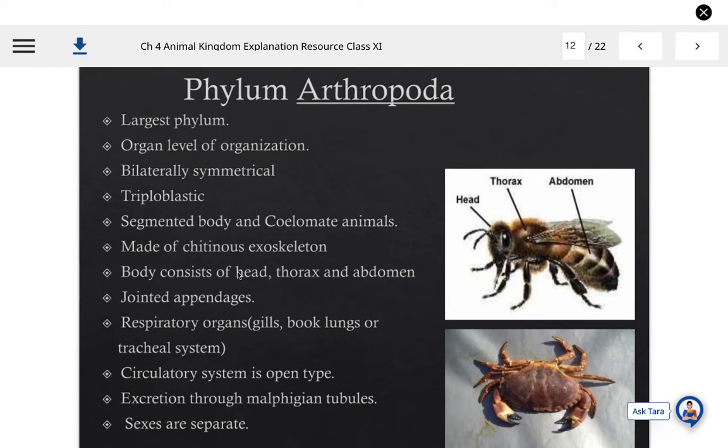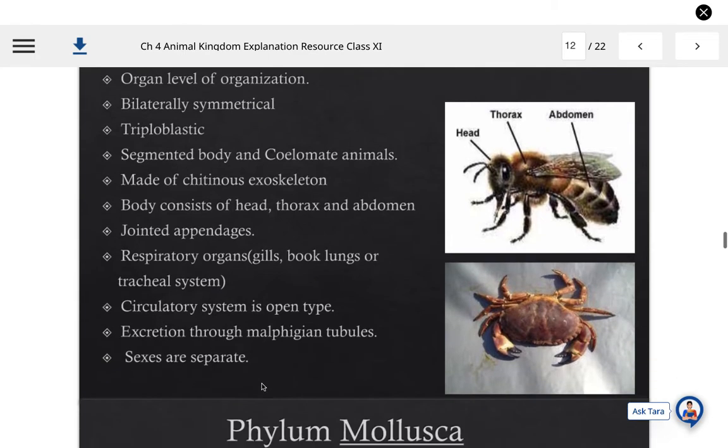Body divided into three important parts: head, thorax and abdomen, and body is with jointed appendages, due to which they are known as arthropods. Respiratory organs like gills, book lungs, or tracheal system, all three types are present in this group. In some organisms they have gills, in others book lungs, like in crab, and tracheal system, like in class insecta. Circulatory system is open type. Excretion through Malpighian tubules and sexes are separate in them.